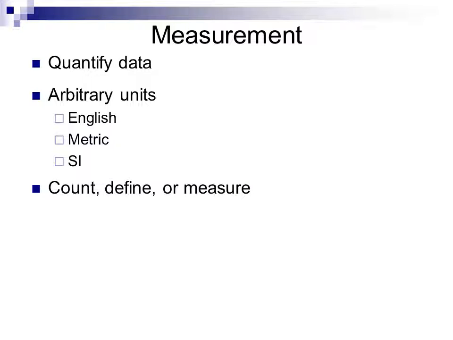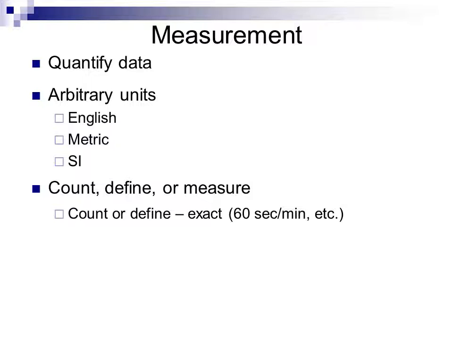We can define a quantity as a count, a definition, or a measure. A count is simply going to literally count a number of things. If I have 3 whiteboard markers sitting on a tray on a whiteboard, we count 3, and that gives us a number. We can also define values to exist. For example, we can define 60 seconds to exist per minute. That is a way that we have tabulated time. We have subdivided it into arbitrary units.